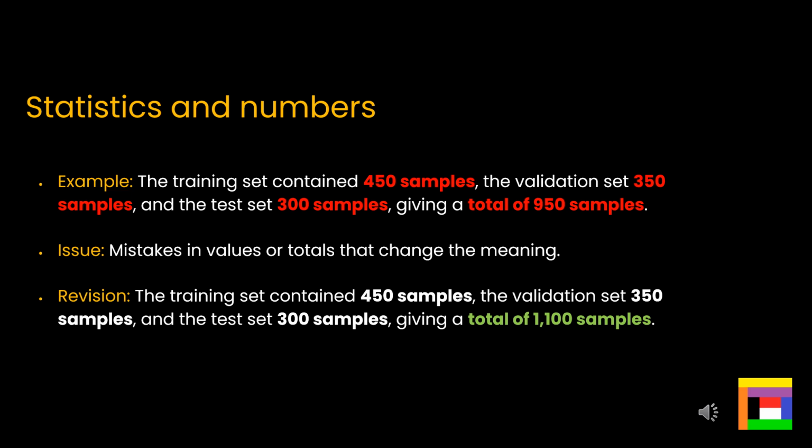Here in the example we can see there are 3 sets of samples and they've given a total. Unfortunately, the numbers don't add up. It's easy to revise. Check the numbers and make sure that they add up correctly. 450 plus 350 plus 300 makes 1100. So please double check any numbers in your paper.